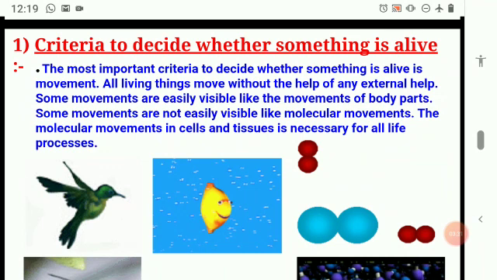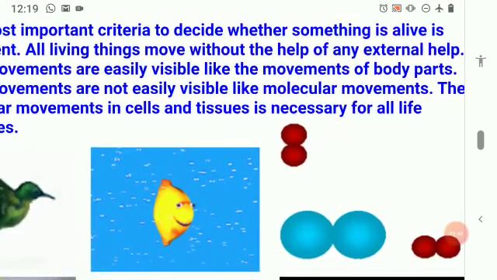Okay, for example, if we speak of a bird that is dead, an animal that is dead, will they be able to move on their own? No, they cannot move unless an external force is applied. So without an external force, if an organism is able to move, it is alive.